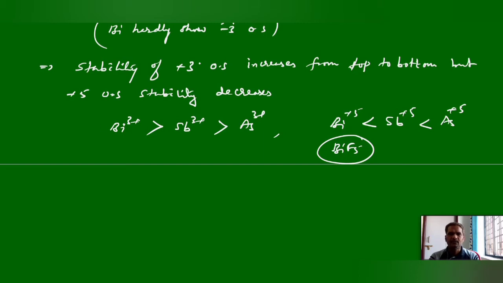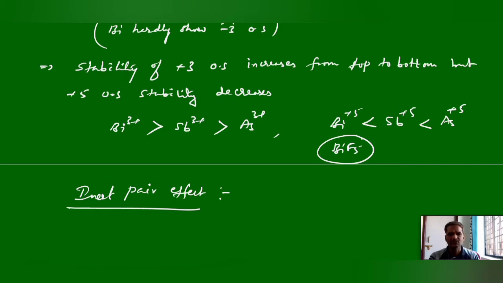So why does the stability of the +3 oxidation state increase top to bottom, and why does bismuth very hardly show the +5 oxidation state? That is due to the inert pair effect. So what is the inert pair effect?